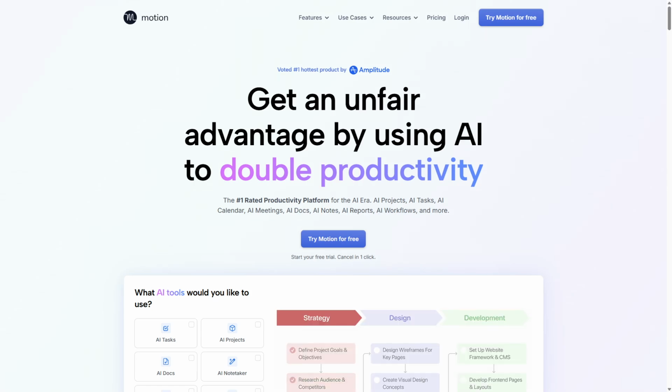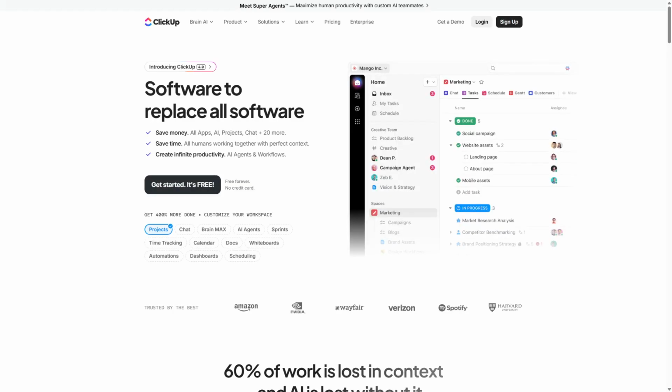Choose Motion AI if your priority is smart automation and effortless daily scheduling, especially for individual productivity and minimizing time spent on planning. Opt for ClickUp if you need a versatile platform that supports teamwork, project management, and extensive customization. Both apps excel in their domains, so pick the one that aligns best with your workflow needs to maximize productivity and collaboration.